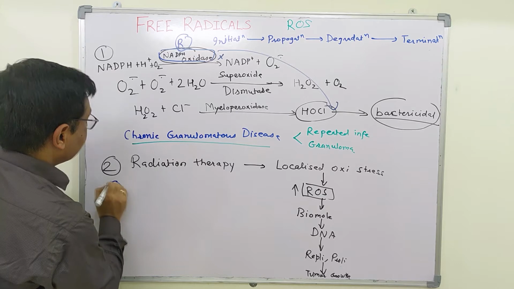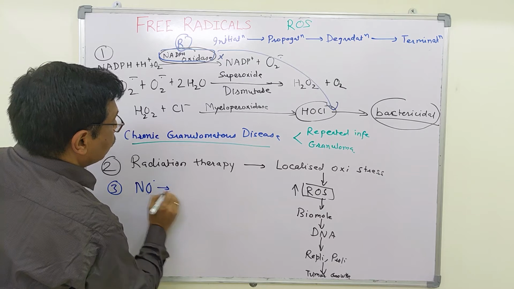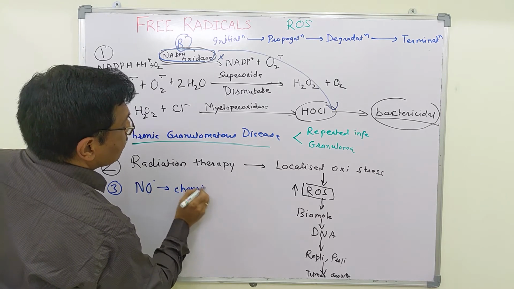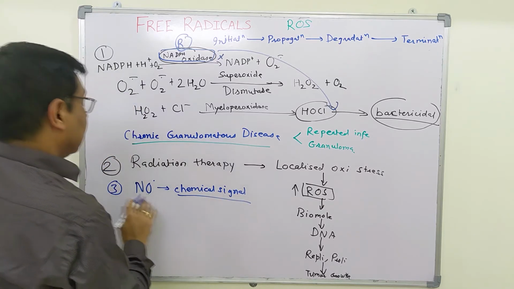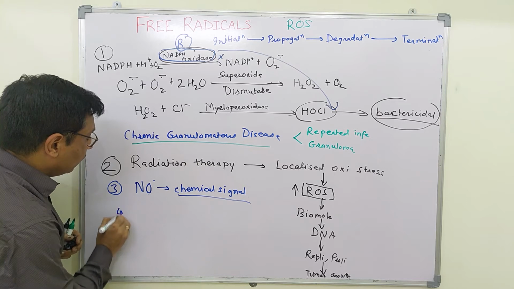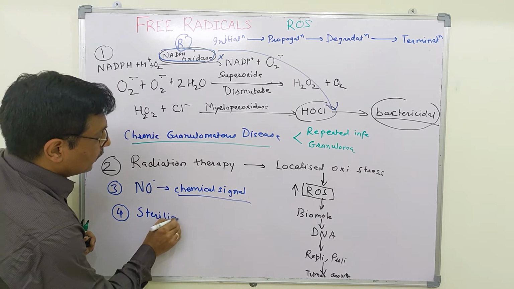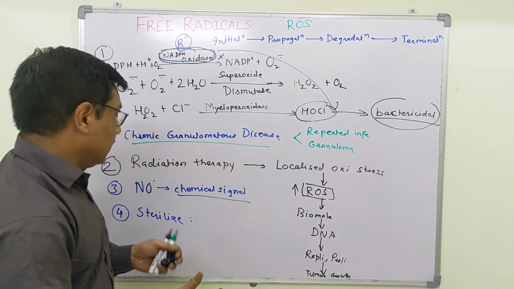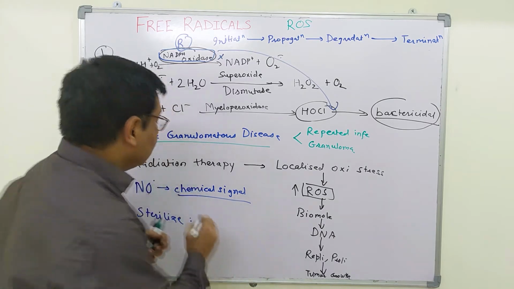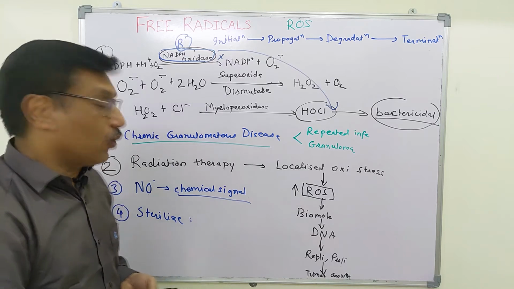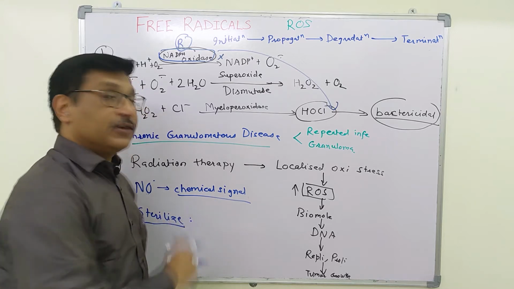growth. The third beneficial effect of free radicals is the nitric oxide radical, which is used in chemical signaling pathways. Also, it is a vasodilator and an important molecule. The fourth importance is when we sterilize food articles by keeping them in a box which is emitting ionizing radiation, then this method of generation of free radicals or reactive oxygen species is utilized in this method of sterilization of food.